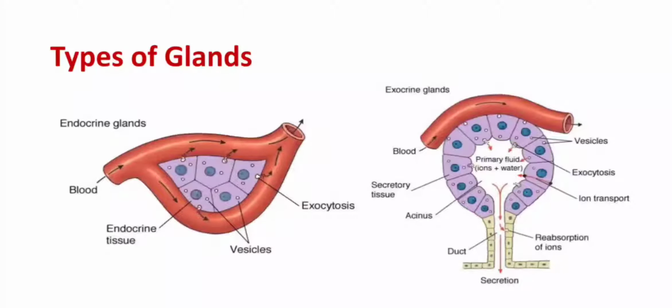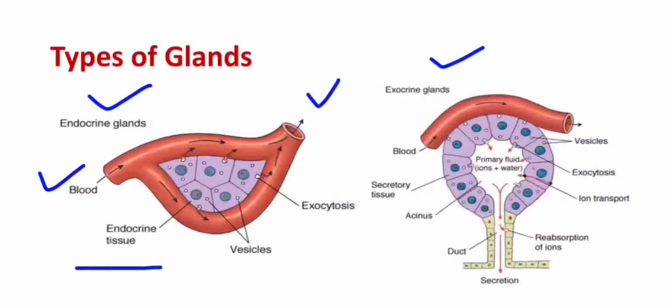This diagram depicts the types of gland, that is endocrine gland and exocrine gland. Here you can easily correlate what kind of gland it is and how the secretions are released. Here it is written endocrine tissue. These tissues pour their secretions directly into the blood, and through the blood they are carried to various organs.